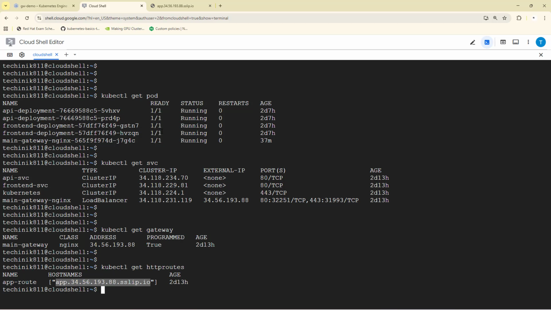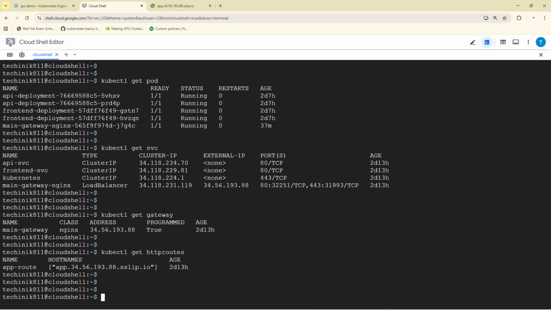The first rule of safe rollout is deploy first, route later. That's why we are deploying the application first and setting up the routes later. So we do not touch the existing deployment here. We will add a new one. For that, I have already created the manifest files. So if I open